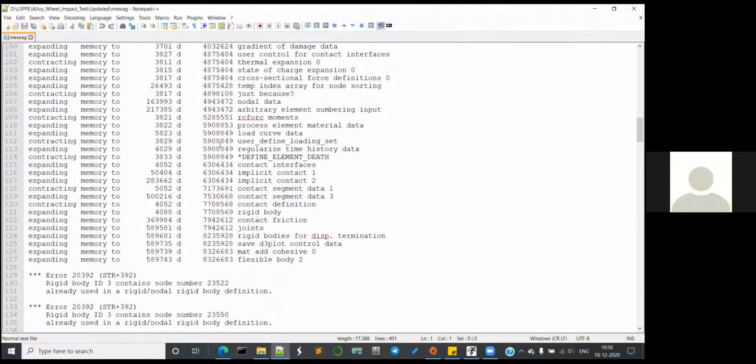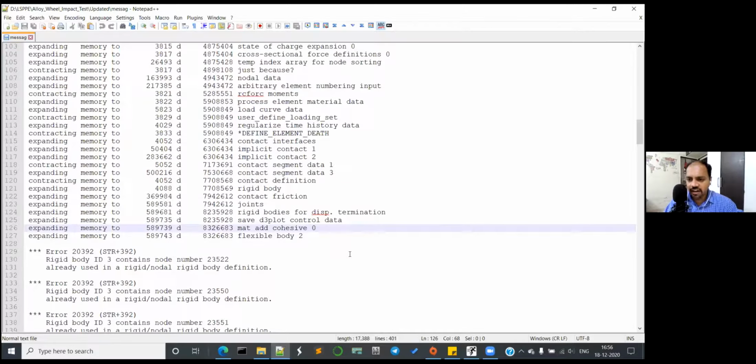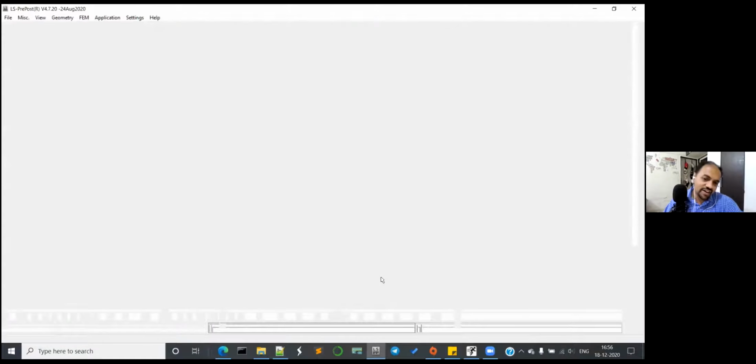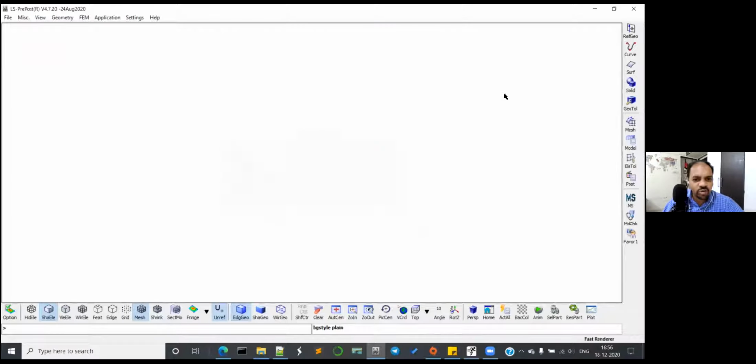Yes, yes. Okay, and you have given some extra noding there, or maybe you have connected two rigid parts. So you can actually see this is already used in a rigid body definition. So maybe your extra node has nodes which are belonging to a rigid body. Yes, I have connected those cylinder and flat plate. Yeah, but are they in the same collector? No. Then two rigid bodies cannot share a common node.